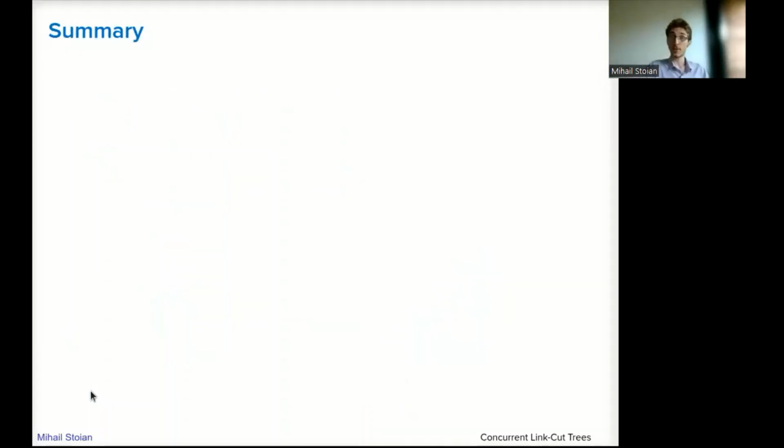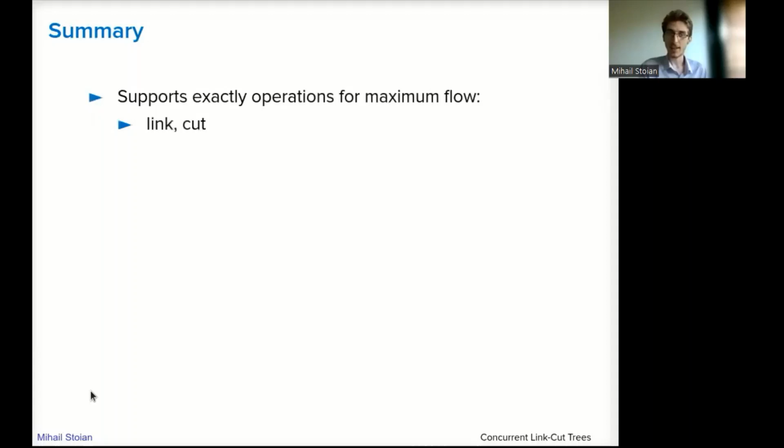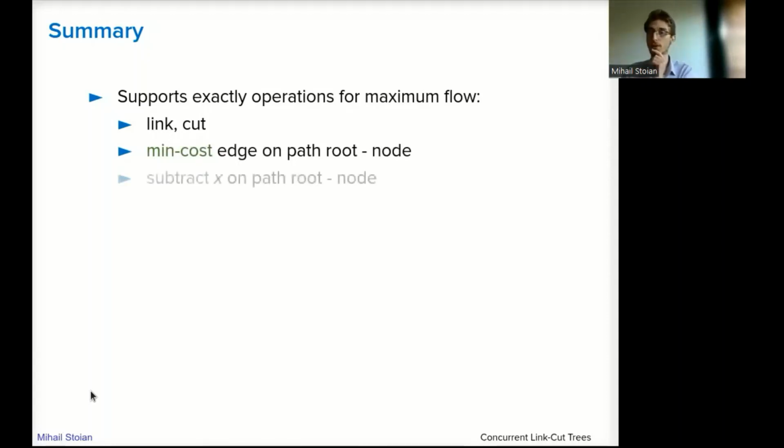It occurred to me three weeks ago, after a discussion with one of my colleagues, that one can indeed also perform path queries, such as min cost edge from root to a node, and also the operation of subtracting value x from all the edges from root to node. And these are exactly the operations we have to support in maximum flow.